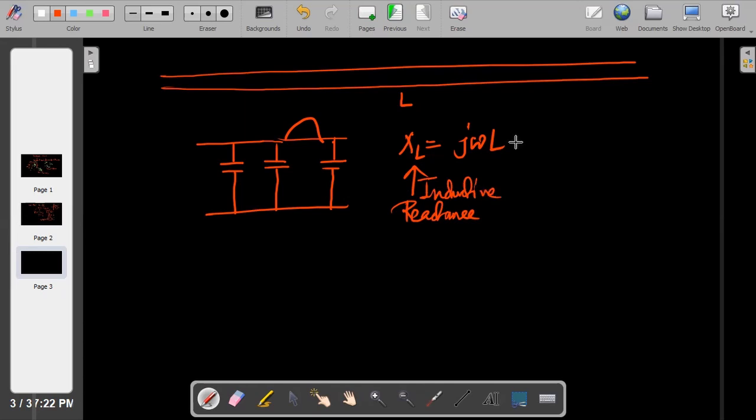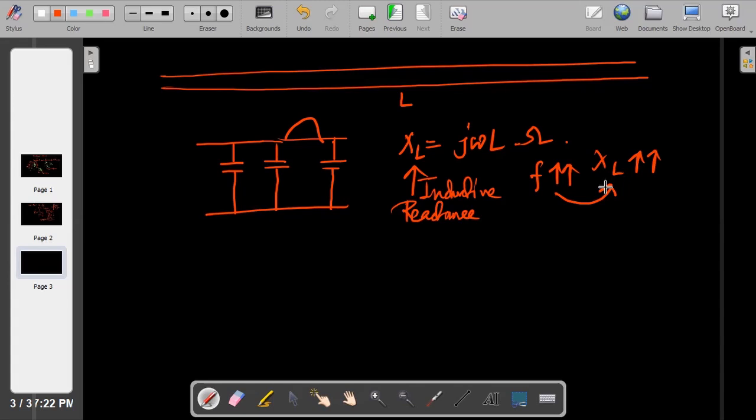It is expressed in ohms, you know, and it is dependent on frequency, right? So if frequency is increasing, then what will happen? Your reactance will increase, right? Inductance and capacitance are dependent on frequency.